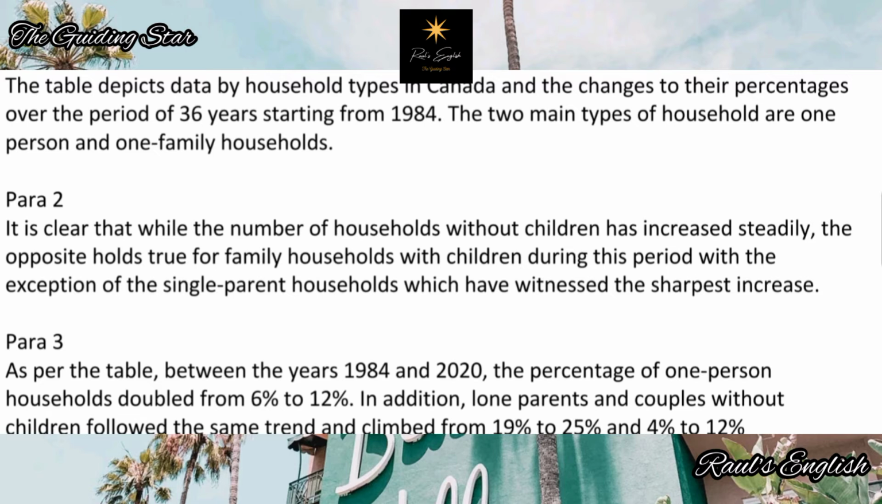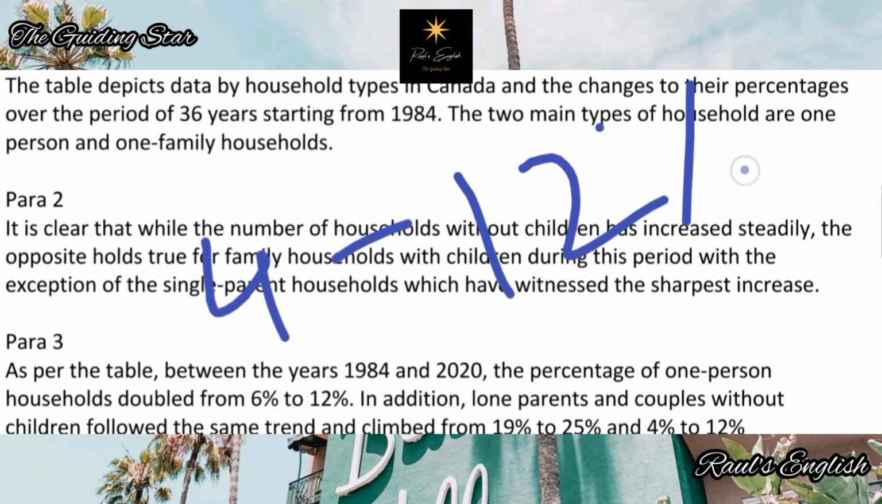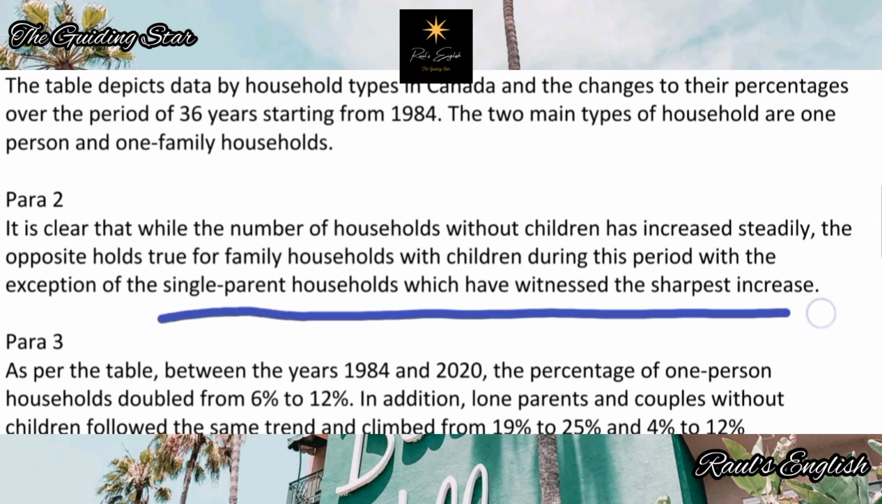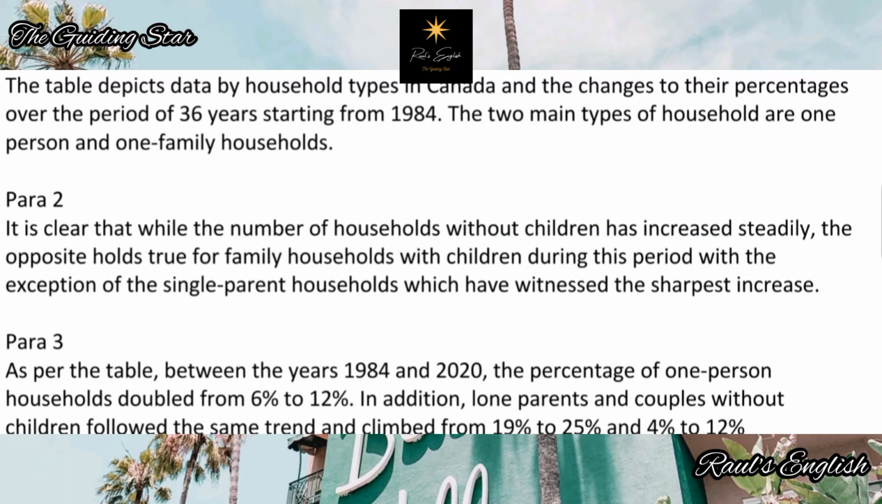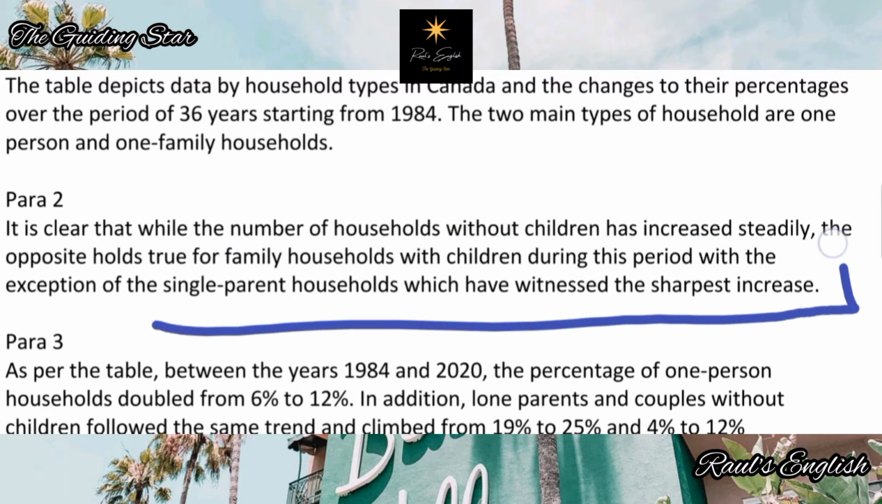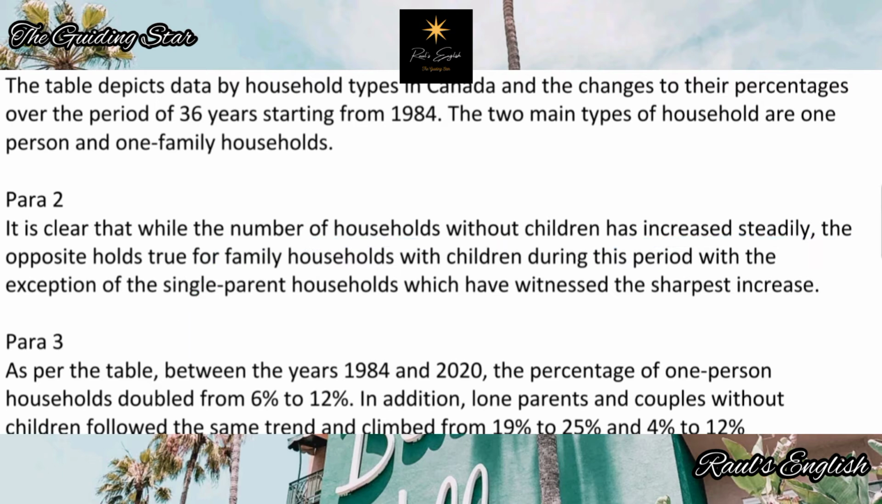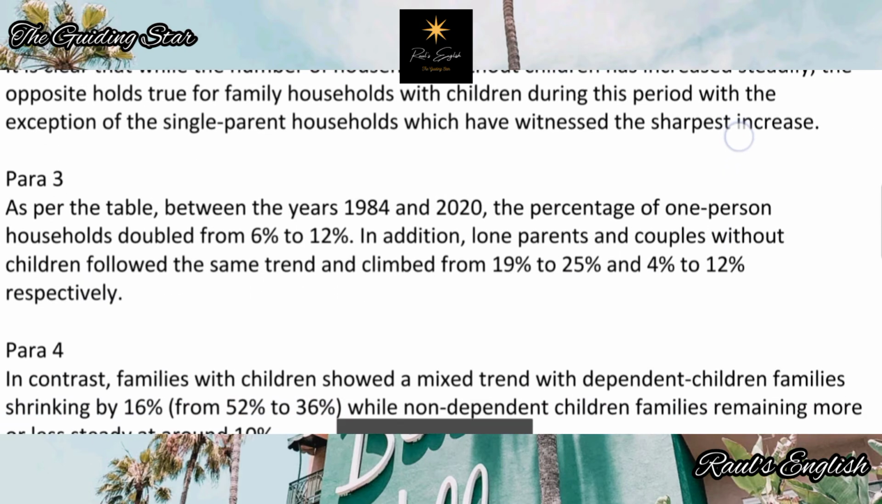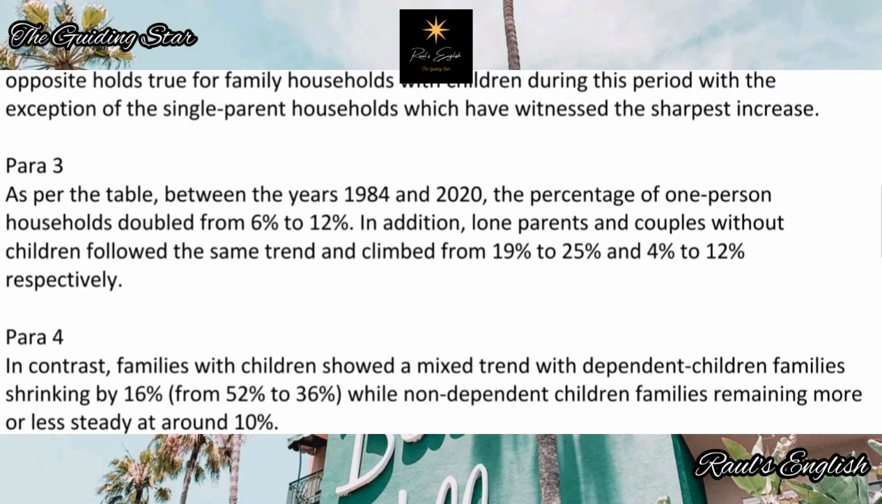With the exception of the single parent households, which have witnessed the sharpest increase. Single parents have gone from 4 to 12%. Don't forget that. So that have seen the sharpest increase. So that's what I've added here. These have gone up, whereas the other ones have gone down. So that's the overview. So if you like to write the overview, then please make sure it is an overview and not something else. Okay, I don't suggest you write an overview, but if you do insist on writing it, please make sure it makes sense.